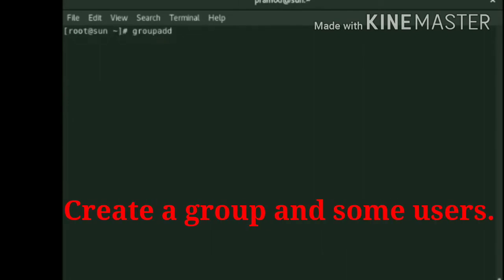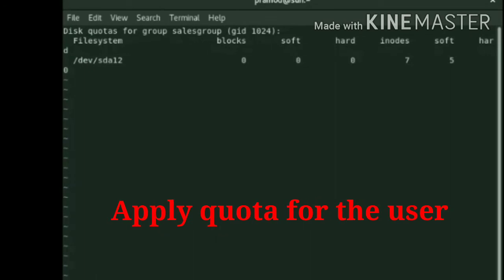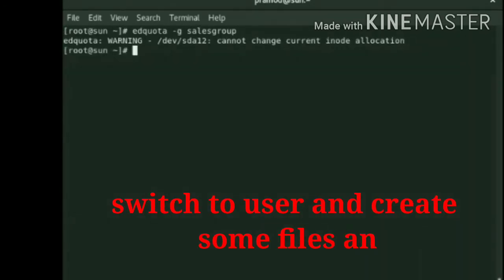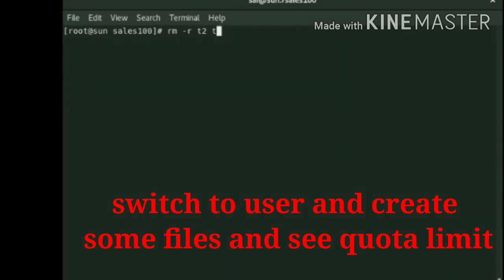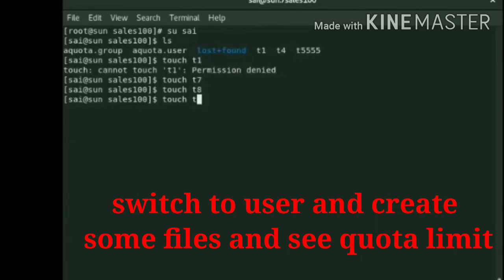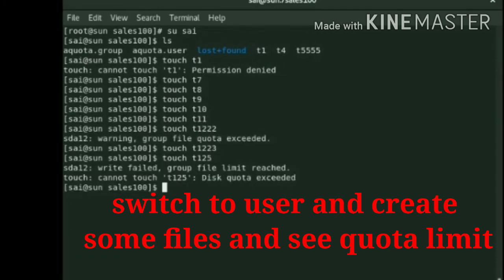Create a group and some users to apply the quota limit on the group also. We have created a sales group with the users Sai and Ram. Here we apply the quota limit on the sales group, and we switch to user Sai and create some files and check whether it crosses the exceeded limit or not. Here it will give the quota limit exceeded.